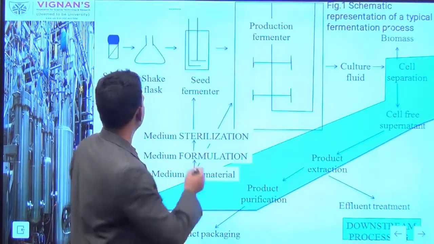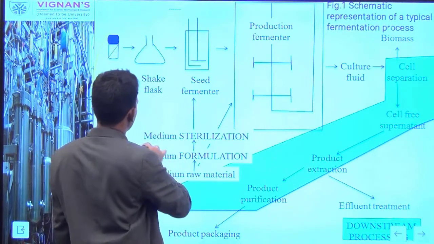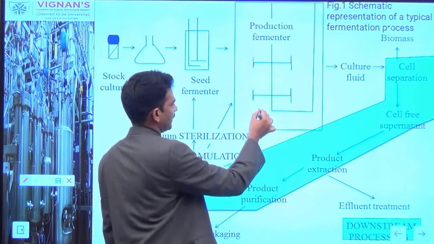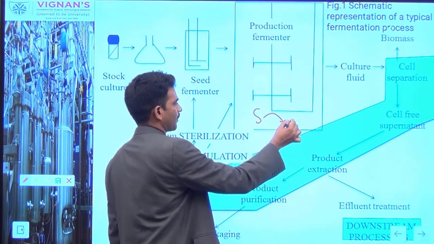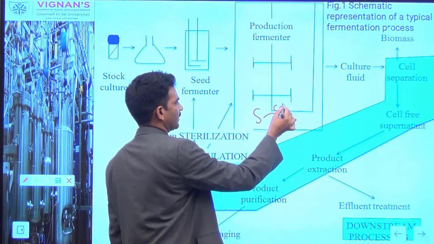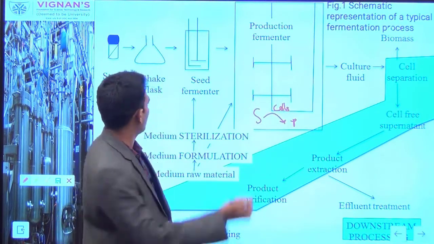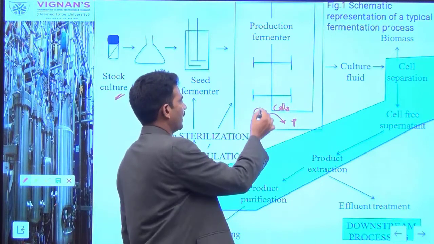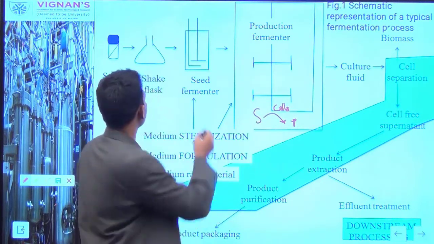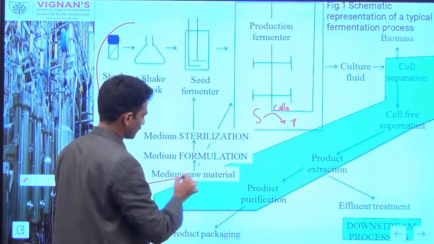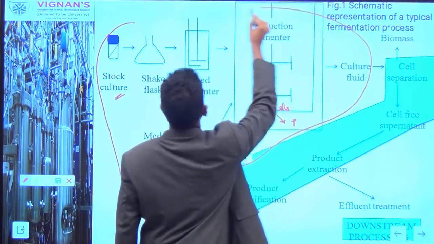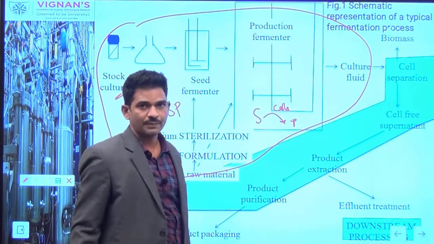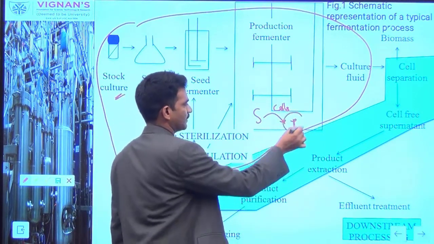So in the process flow sheet here, from stock culture selection to the formation of the product, there is a formation of substrate to product by the microbial cells. So up to the stock culture selection, formulation of the medium and running the fermentation process is upstream processing. In this process flow sheet, this is the upstream processing, USP. Once the process is completed, our product is ready.